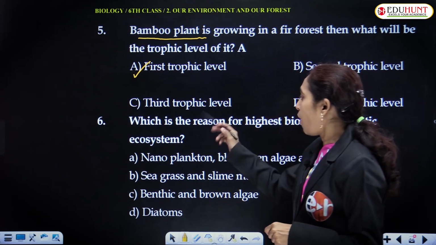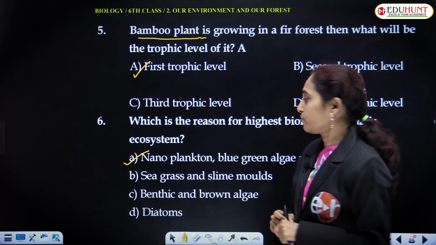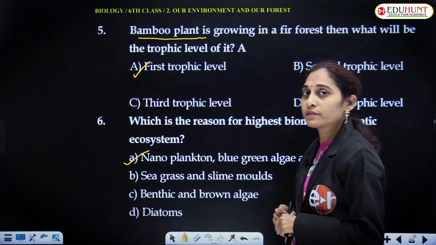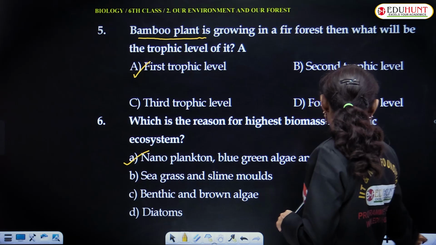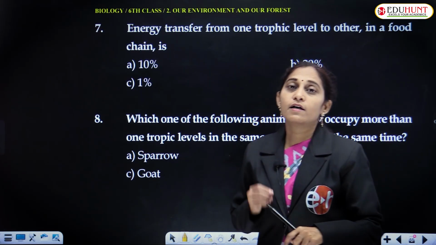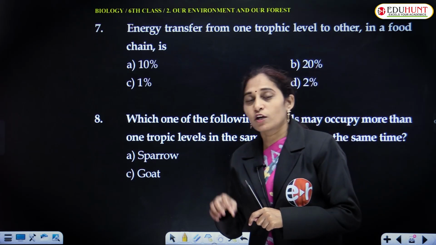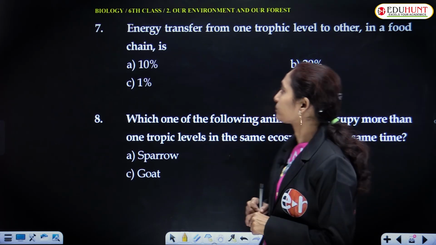Diatoms. Among these, the first is the correct option, that is nanoplankton, blue-green algae and green algae. All of these synthesize the food material. They act as the primary producers in the ecosystem or in the food chain.